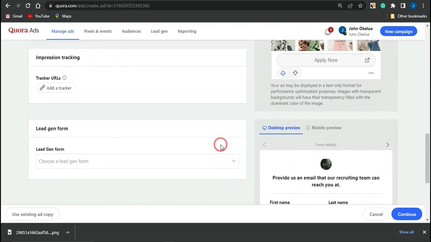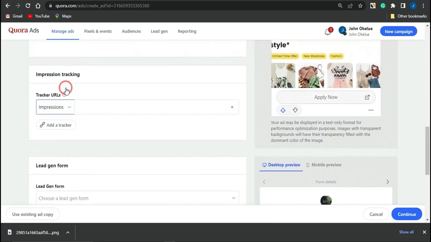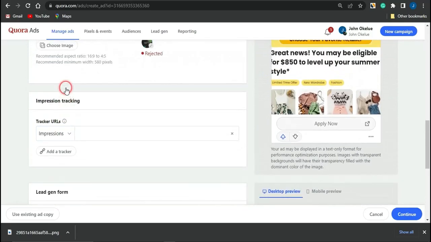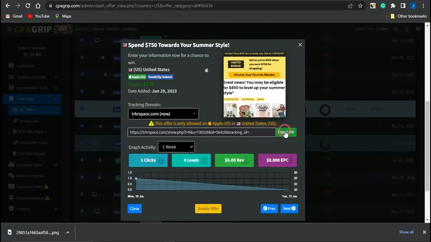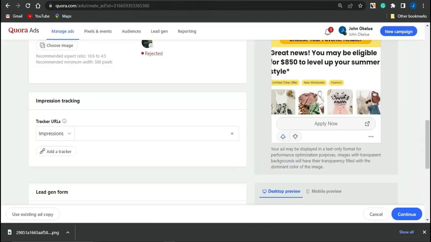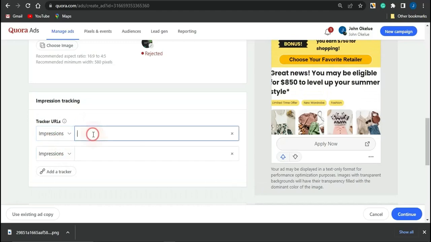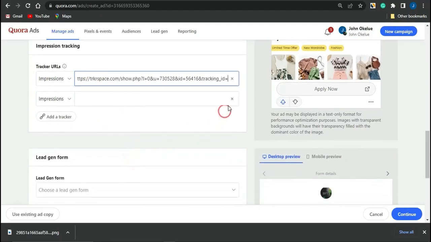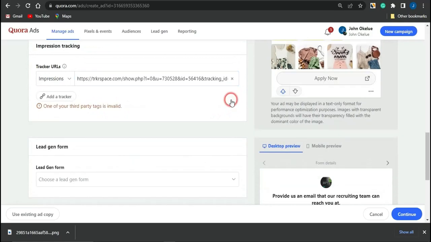So once you're done with that, guys, you could put in your target URL, which is the URL which you plan on driving a lot of traffic to. So I'm just going to come right here, copy the link to this particular CPA marketing offer. Once I copy the link, I'm going to head back to Quora right here and paste in that particular URL right here in this section. So you could add in multiple URLs right here, but I'm going to go on to deleting this particular section.